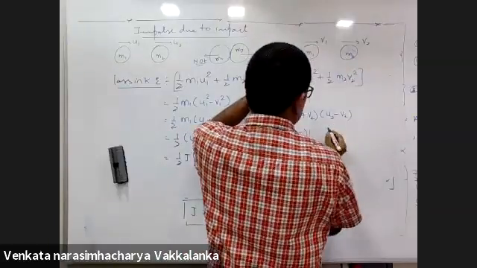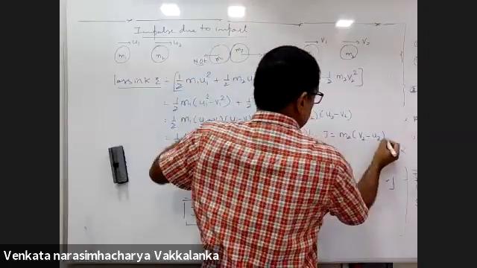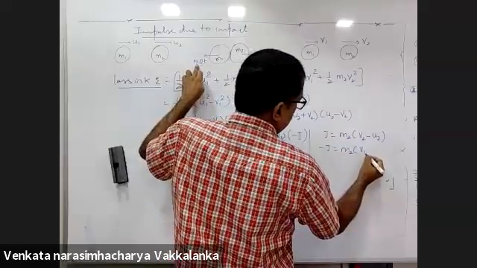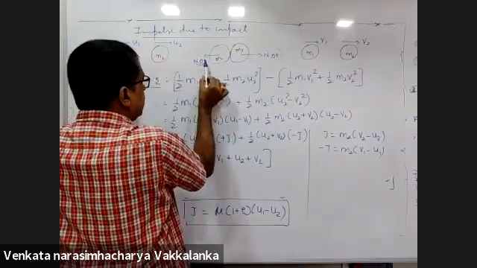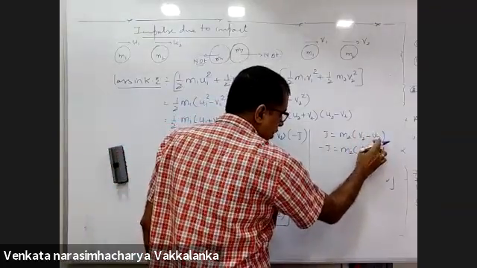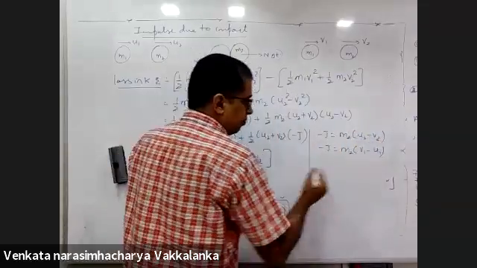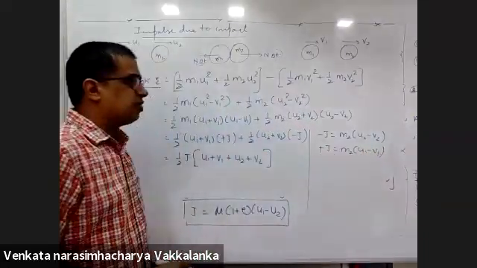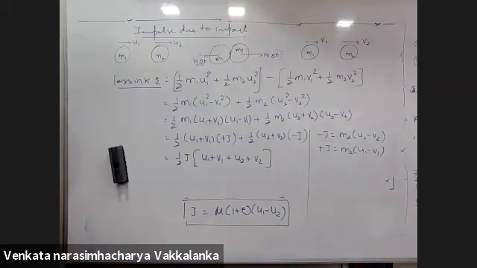What is the impulse? This j, I will write as m2 into (v2 minus u2). But minus j is equal to m1 into (v1 minus u1). m1 v1 minus m1 u1 is minus j. Yes or no? Now suppose I reverse this. I take u2 here and v2 here. Observe this: u2 minus v2, I'll put a negative sign here. If I reverse this, u1 minus v1, I'll put a positive sign here. If one is positive, the other must be negative. Did you get that point?